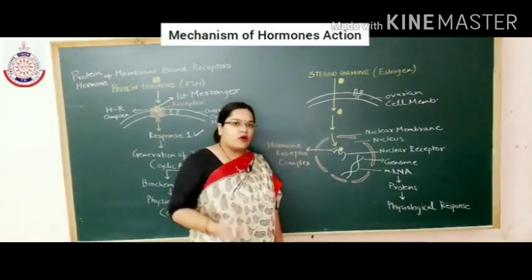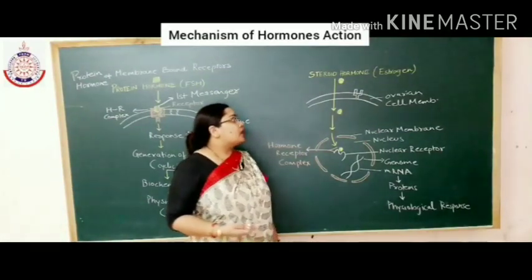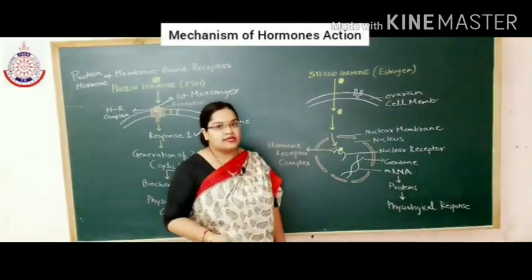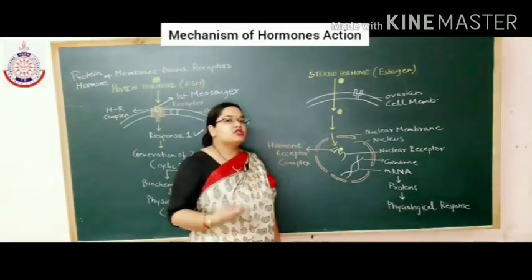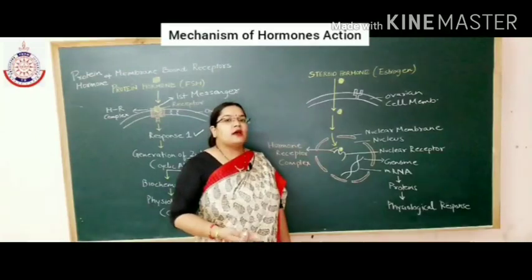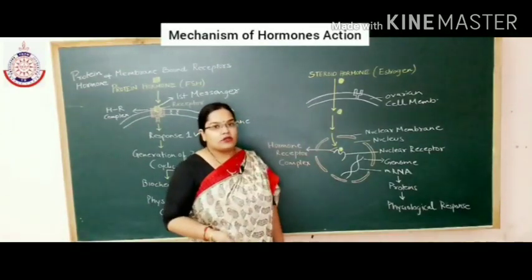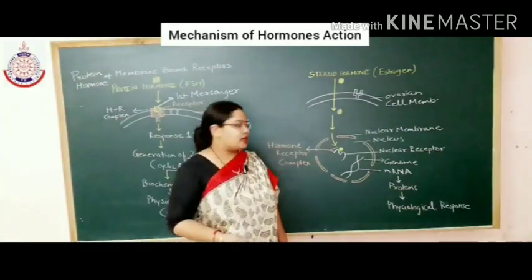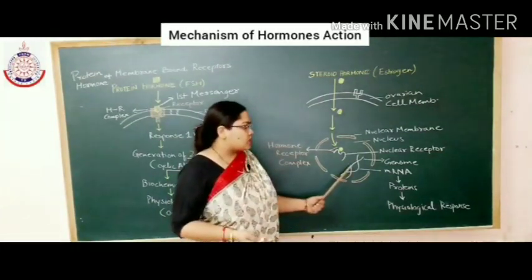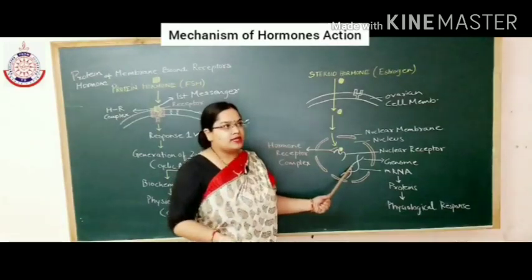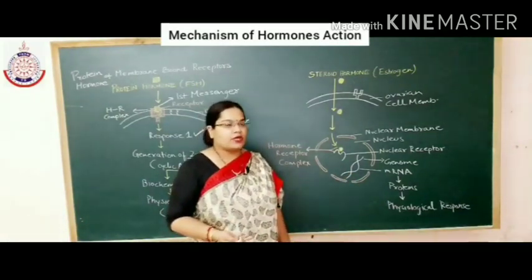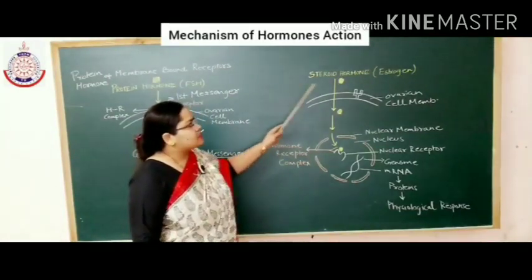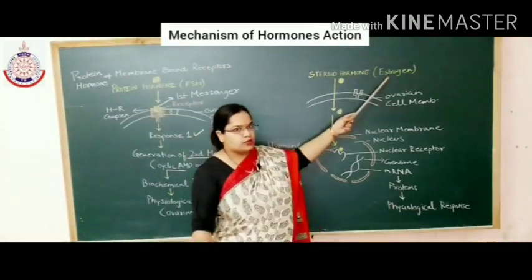Mainly the steroid hormones, or you can say the hormones which work through intracellular messengers, cause physiological changes by acting on the genome. Genome is the haploid set of DNA. So they bind with the DNA, result in the synthesis of protein, and result in the physiological changes.